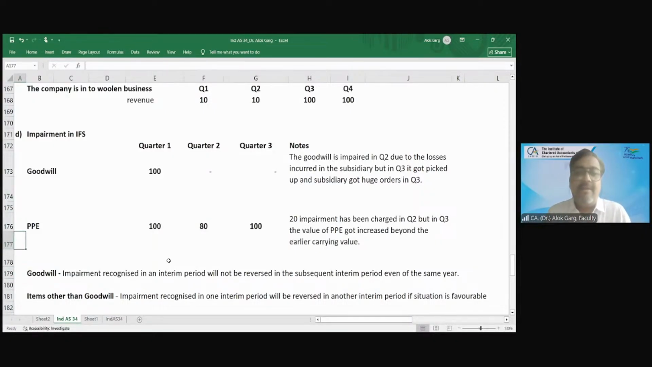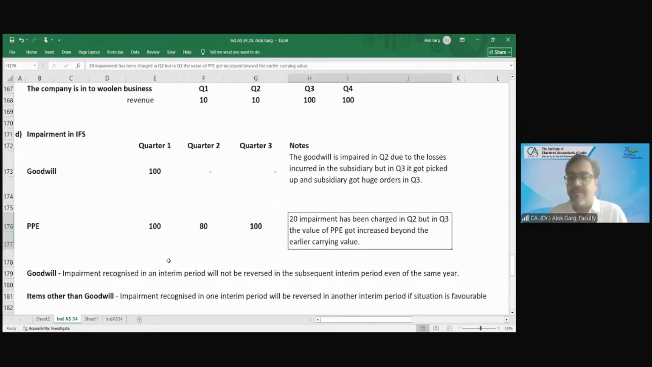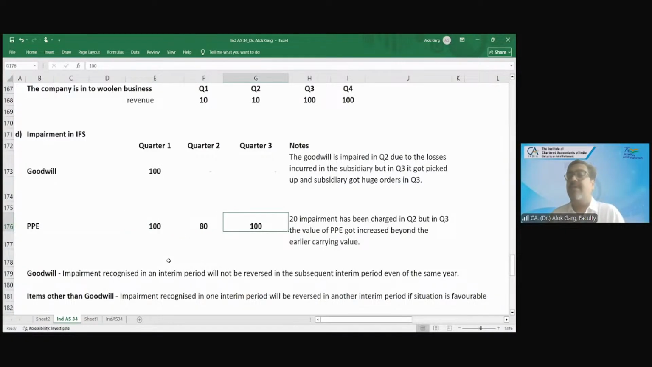But let's say there was an impairment on PPE. The PPE was 100 crores. 20 impairment has been charged in quarter 2. But in quarter 3, the value of the PPE got increased beyond the earlier carrying value. So this 20 crore impairment was there in quarter 2, 100 became 80. But again it became 100. Why? Because there was a reversal of impairment.